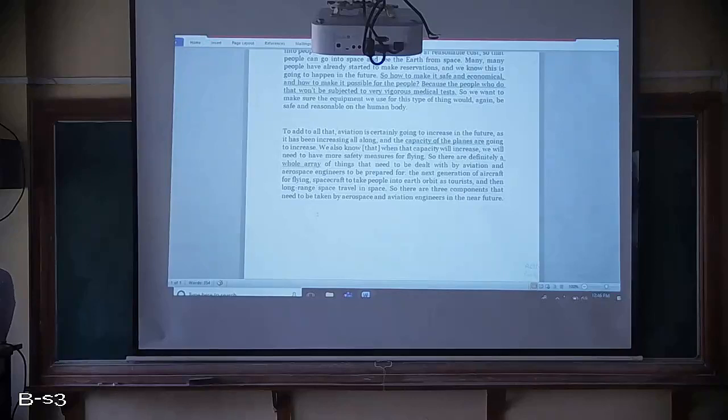That means you have to build bigger and bigger aircraft. Planes must be very big. Let us say 400 seaters, 600 seaters have to come. Once you start building those, we need to take care of their safety. That is the first thing. Second is pollution control and noise control.